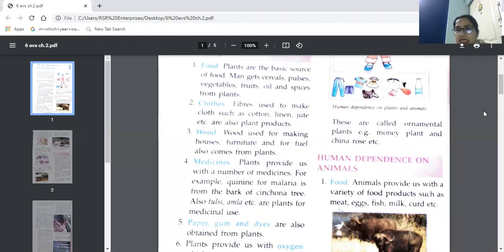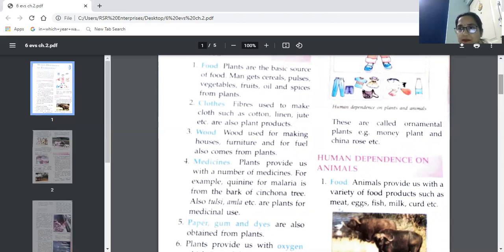Also, tulsi, amla, etc. are plants for medicinal use. Now, there are a number of plants and they are known for their medicinal use. Like tulsi, we use for different purposes. Amla there, neem also there. So they are good medicines for us, or they are used as medicine by human beings.